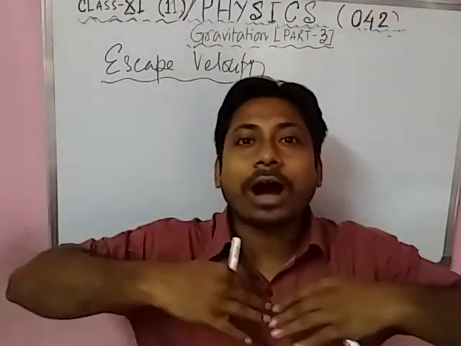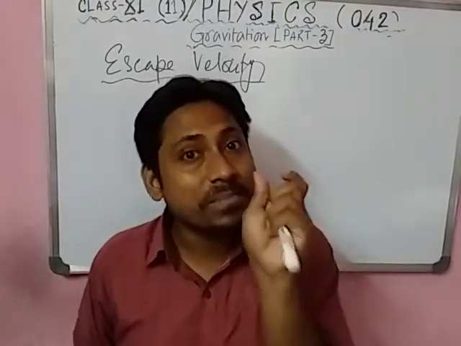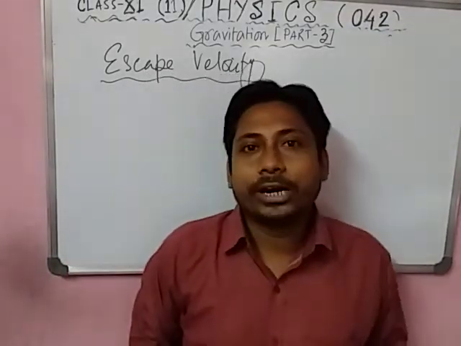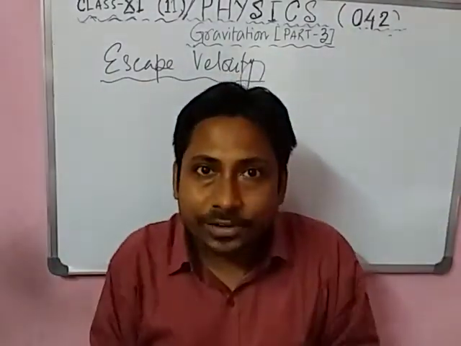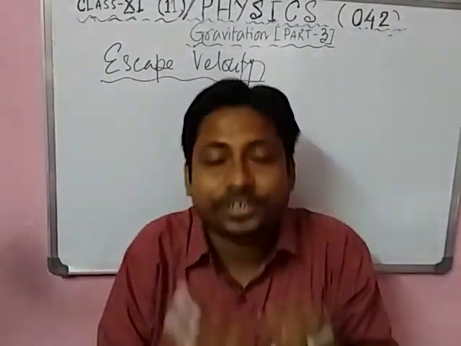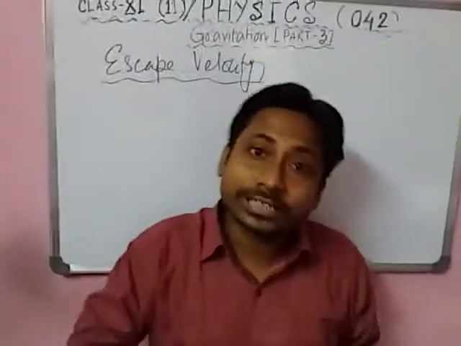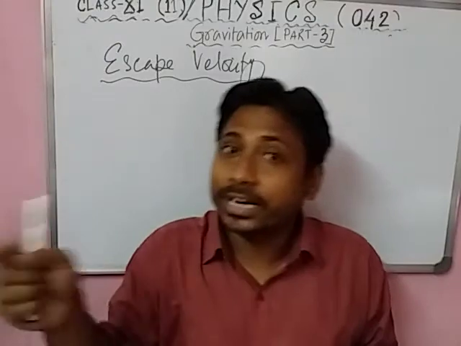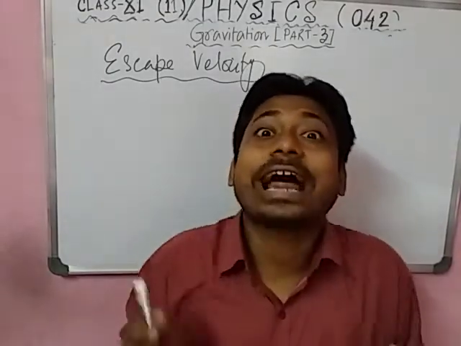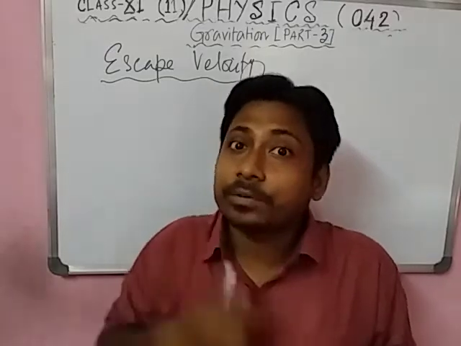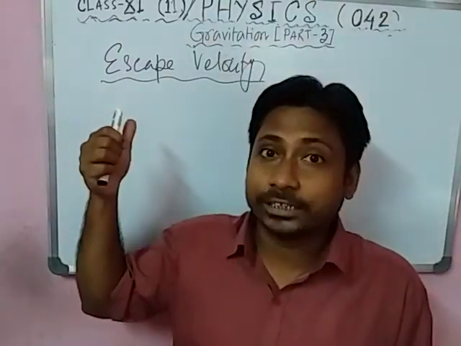It is the minimum energy required to go out of the Earth's gravitational field, to overcome it. Velocity involves kinetic energy, half m v square, so whenever you want to calculate velocity, you have to find the kinetic energy. So you know the potential energy.